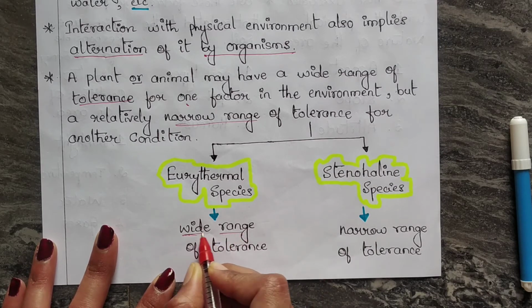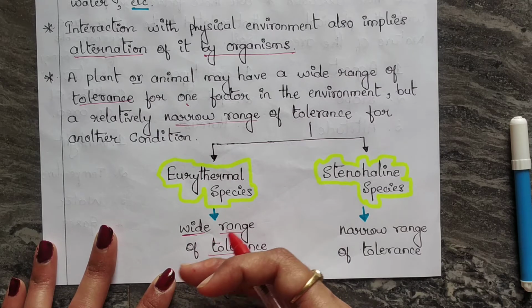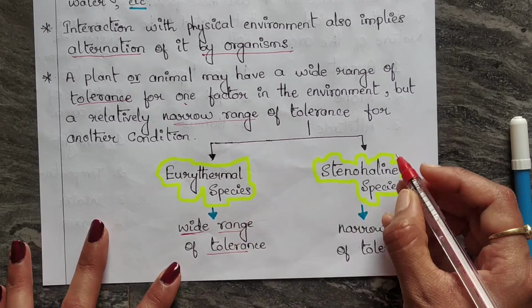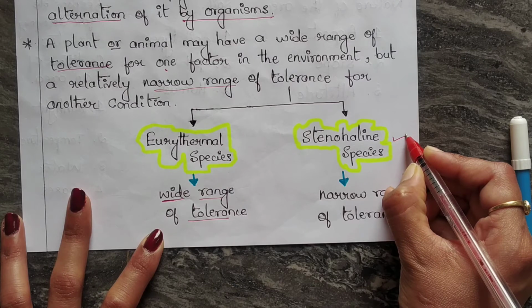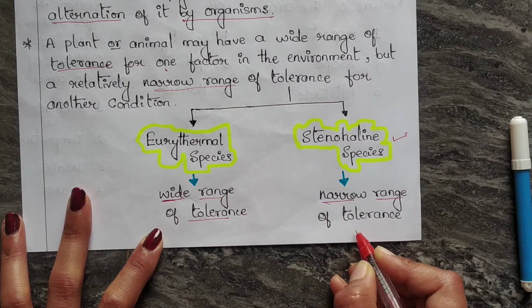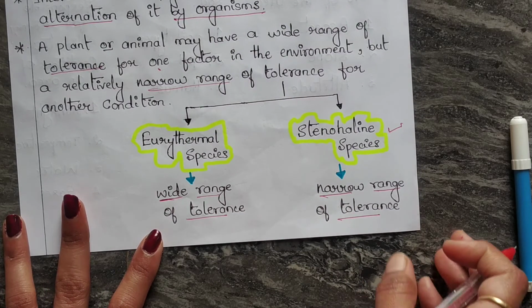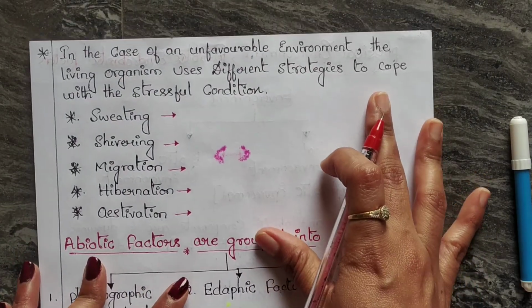Tolerance is very high in the case of eurythermal species. Coming to the stenothermal species, these are species which have a narrow range of tolerance. Let us move on to a few more points.